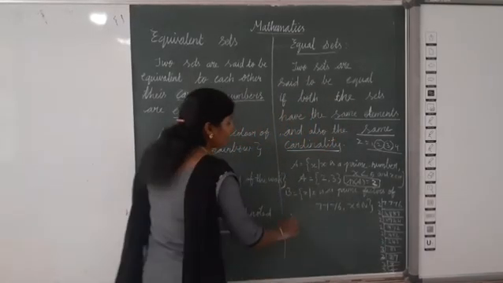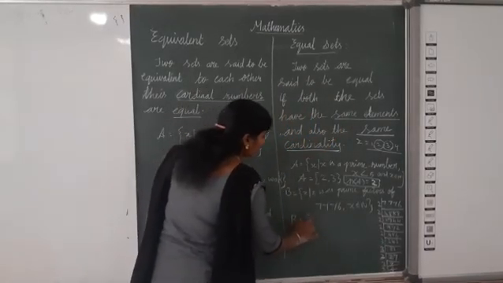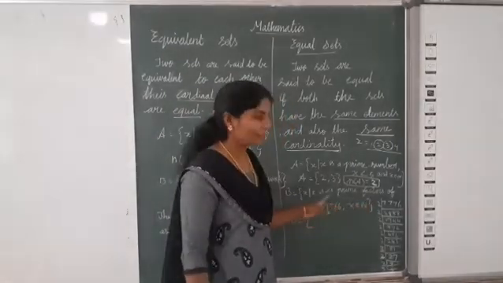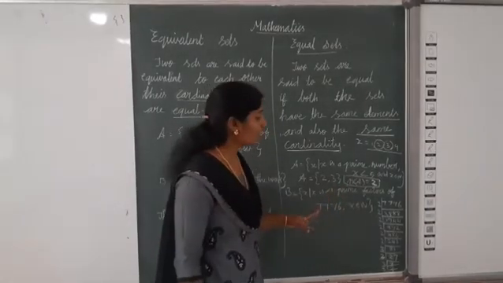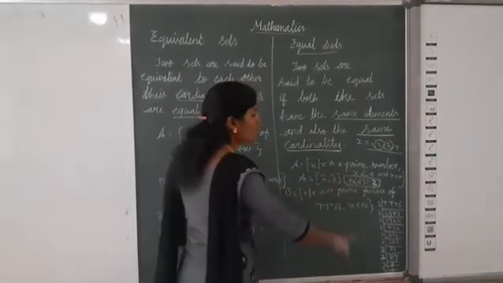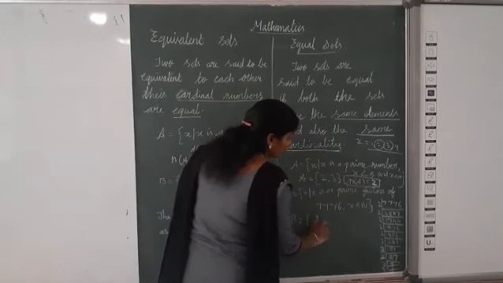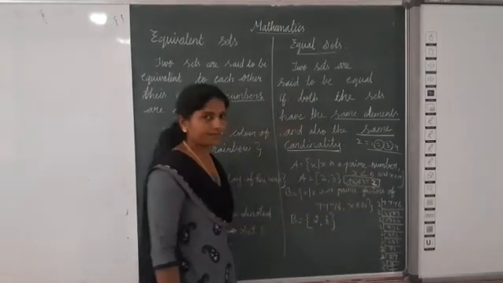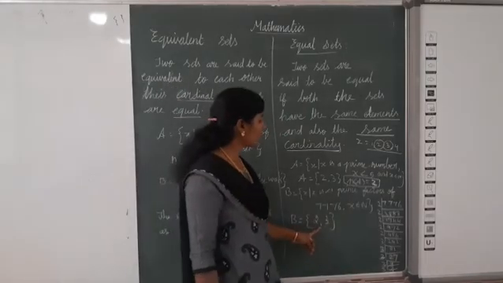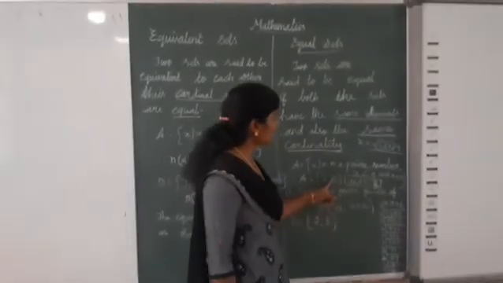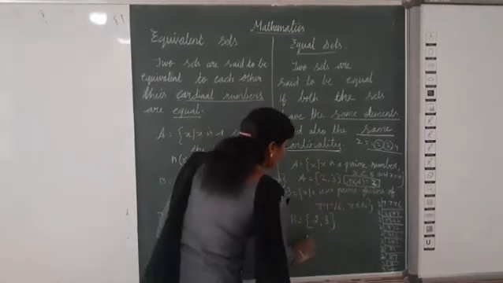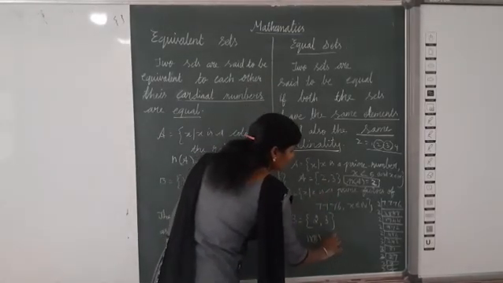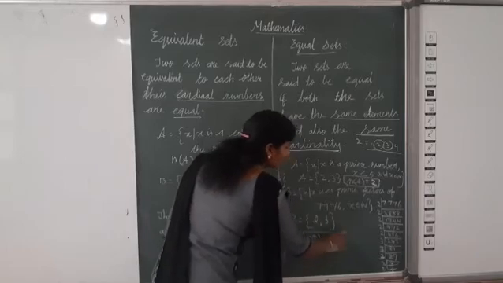Now we can write the set B is equal to, what are the elements? In a set, are any elements repeated? No. Don't repeat the elements. So here only 2 comma 3. How many times can we take 2? Only one time. Okay. Now here 2 comma 3, here also 2 comma 3. Now here n of B is equal to what? How many elements? 2. n of B is equal to 2.